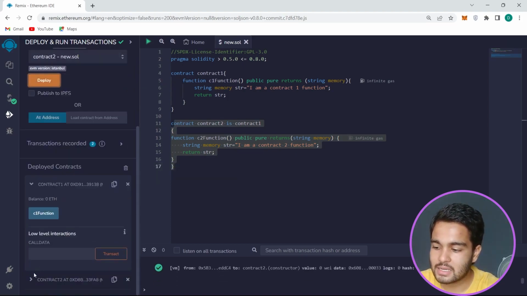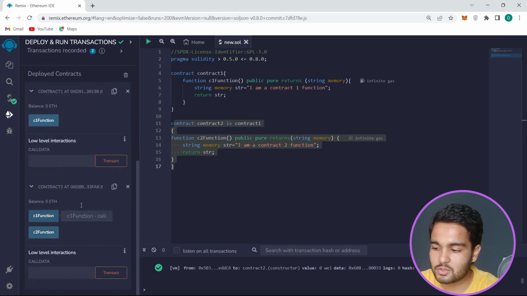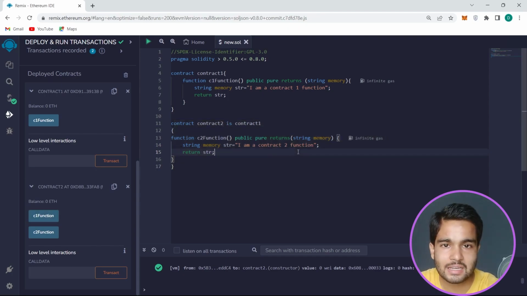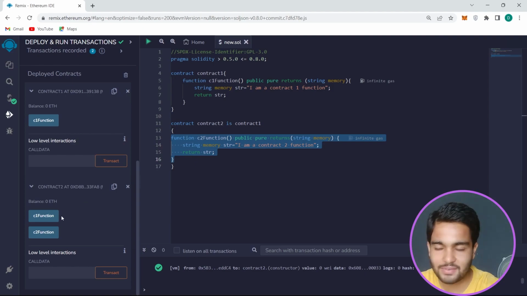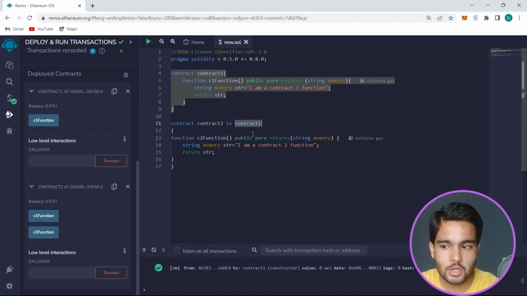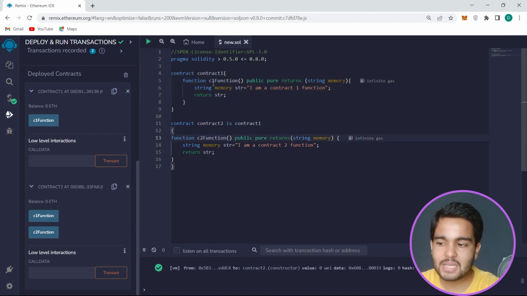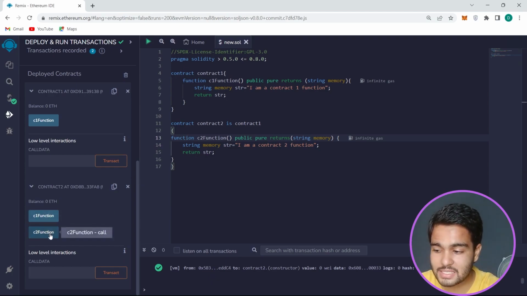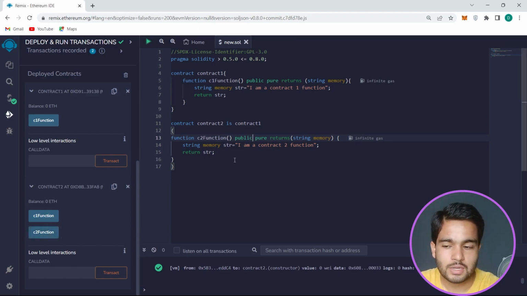I have deployed contract 2, and now see this, we are getting two different functions, C1 function and C2 function. Why are we getting it? We have only created C2 function in contract 2. So why are we getting C1 function as well? Because we have inherited contract 1. So you will definitely get all the public functions of contract 1 that you have inherited. That's why we are getting both C1 and C2 functions while we have deployed contract 2.